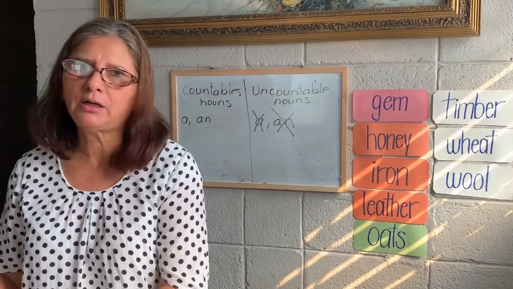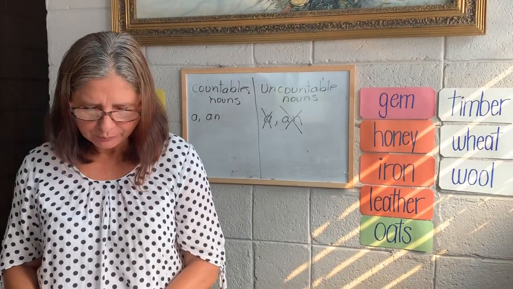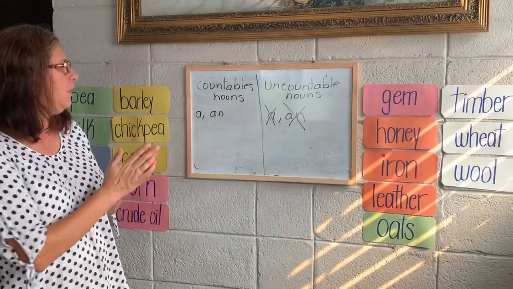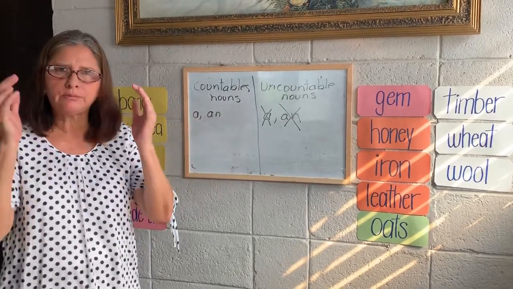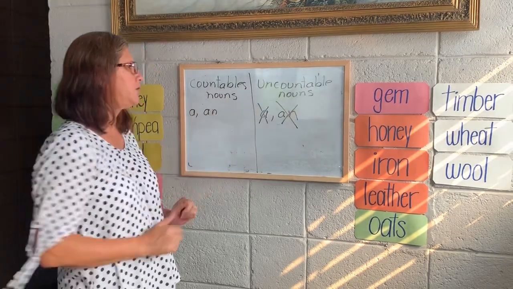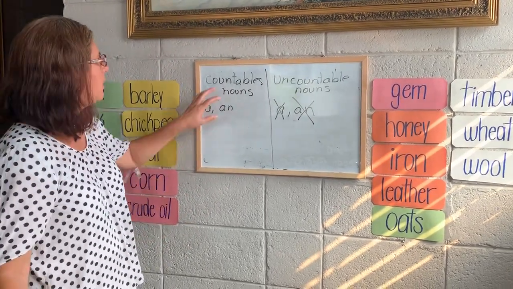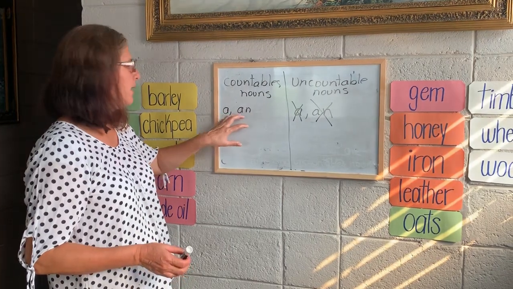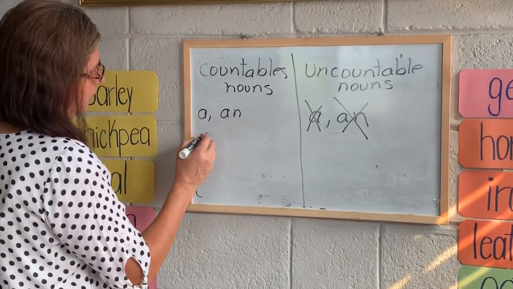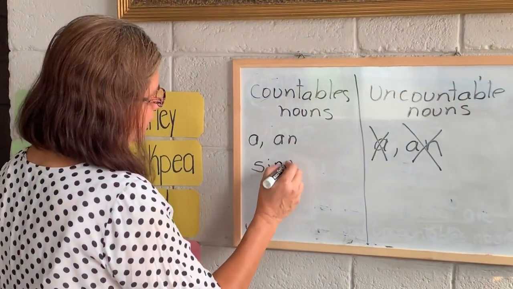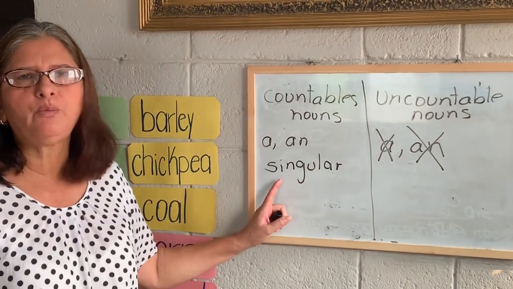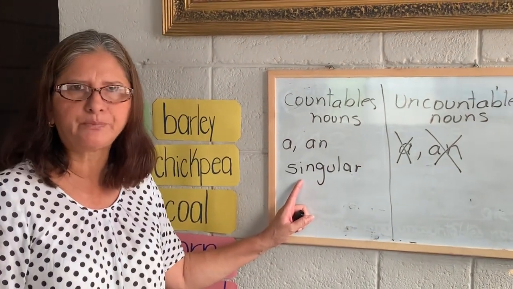Those are uncountable nouns. Today I want you to think and keep this definition of countable and uncountable nouns. Remember, with countable nouns we use a and an, and we use them with singular countable nouns.